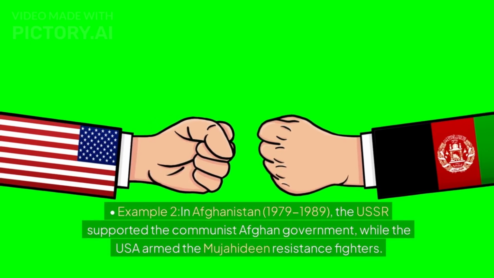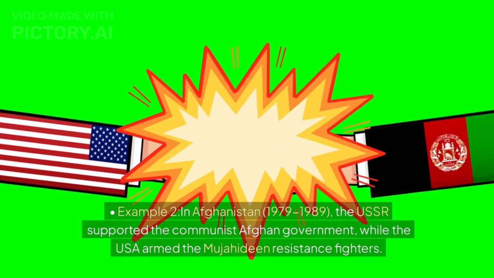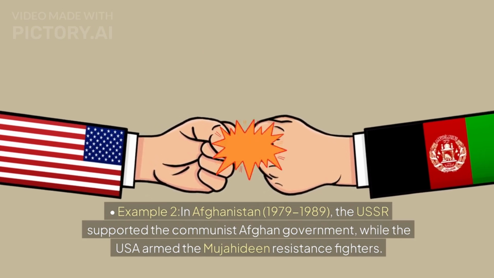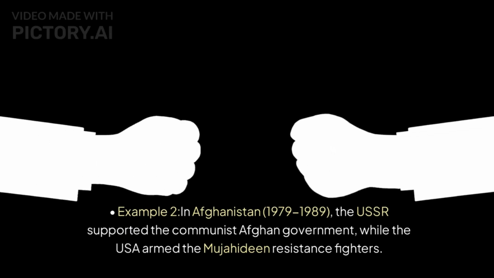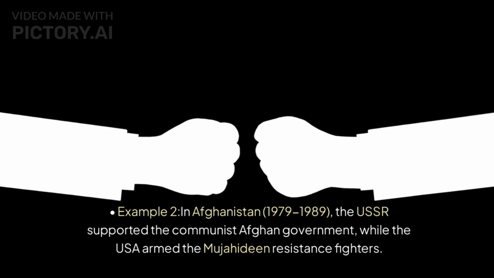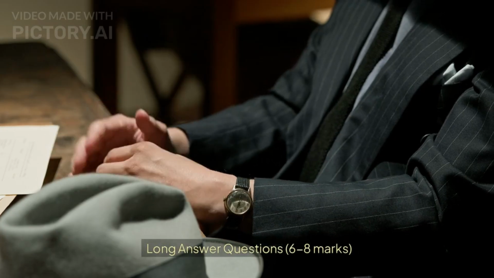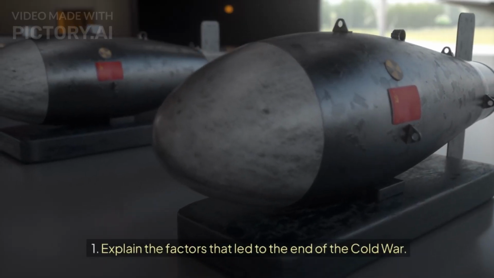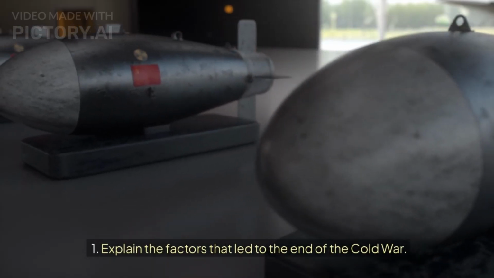Example 2. In Afghanistan, 1979-1989, the USSR supported the Communist Afghan government, while the USA armed the Mujahideen resistance fighters. Long answer questions, 6-8 marks. 1. Explain the factors that led to the end of the Cold War.